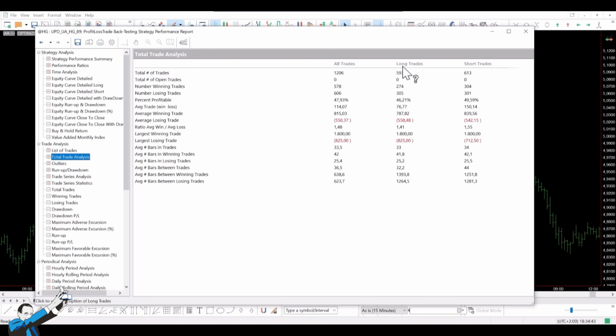The average trade is at the edge of being tradable, but remains sufficient. Unfortunately, the long side drags down this metric. Indeed, the average trade on the long side is just $76, while on the short side, it's $150. I know what you're thinking. Maybe just use the short side, as it has the highest average trade.